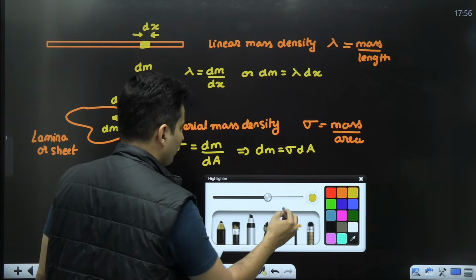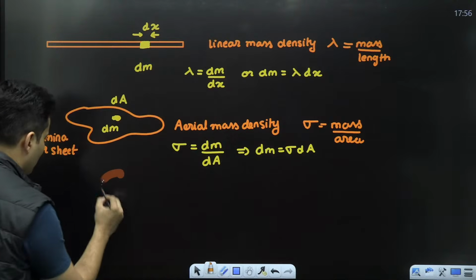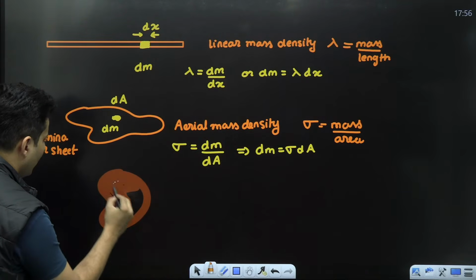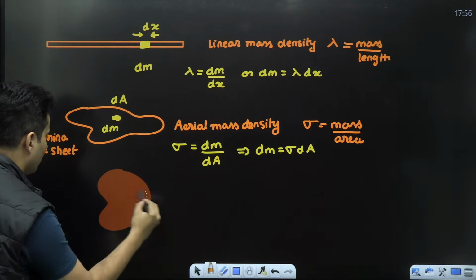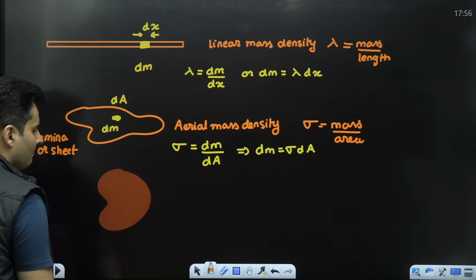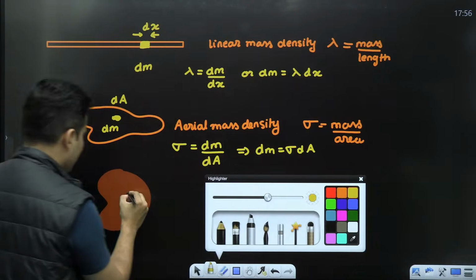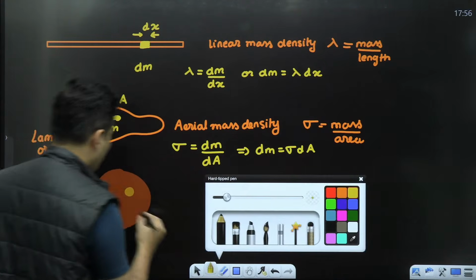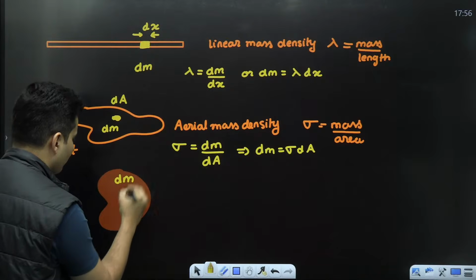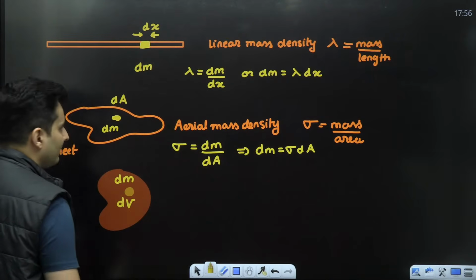Lastly, just say you have some three-dimensional object like a stone, some sphere, anything. Then you choose a small mass somewhere over here. That mass will be dm. The volume that it occupies is dV.